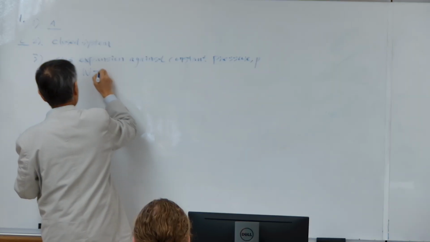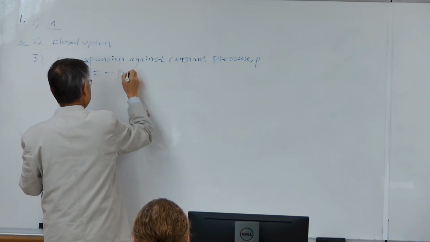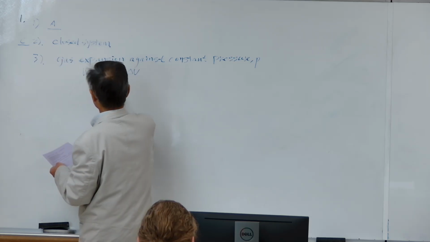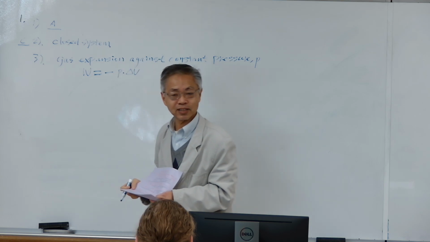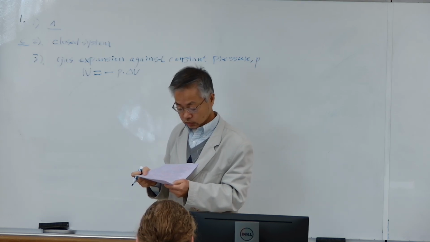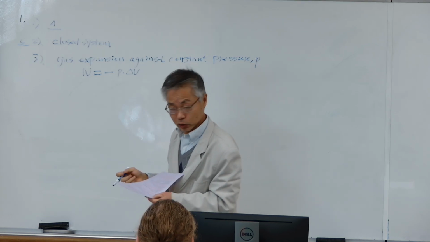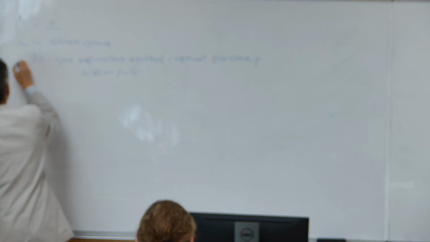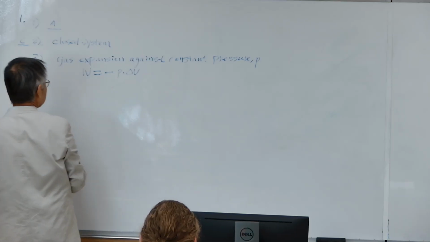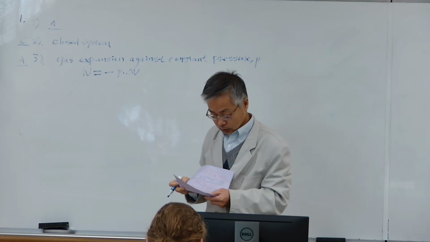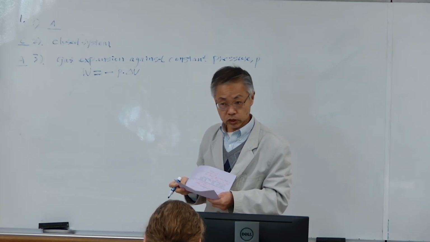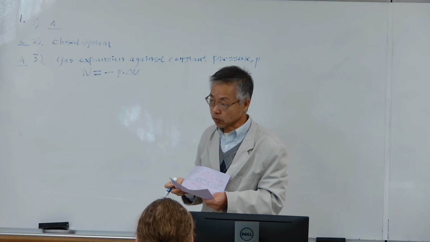The work done is always this, negative P times delta V, always this. This is always correct. So you should choose A, always true. Either expansion or compressing.